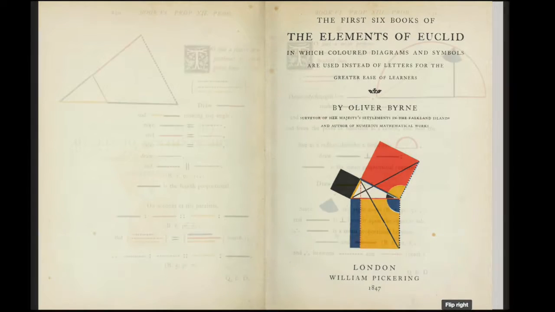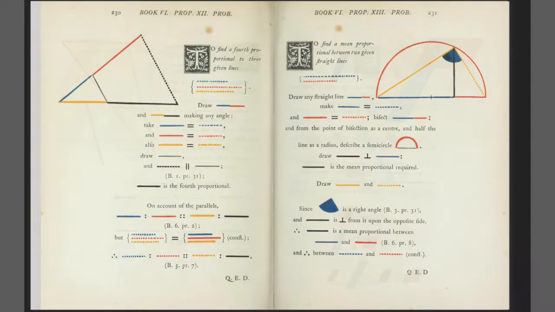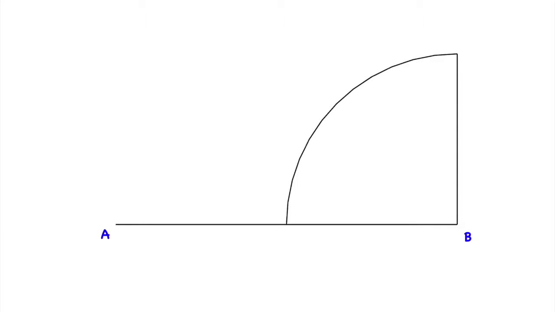In Book 6, Euclid writes about the golden ratio, which he calls the mean proportion, and he explains how to construct it. Take any line, he says. We're going to call this line AB, and from one end extend a second line exactly 1/2 the length of AB perpendicularly to create a right triangle. Let's call the third vertex of our triangle point C.